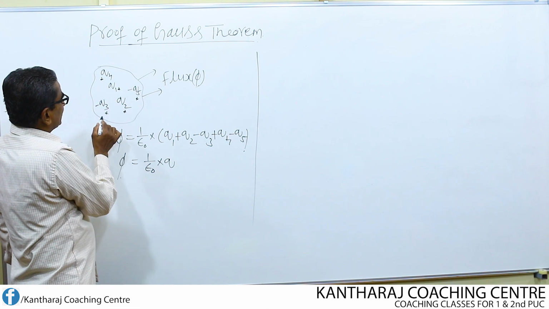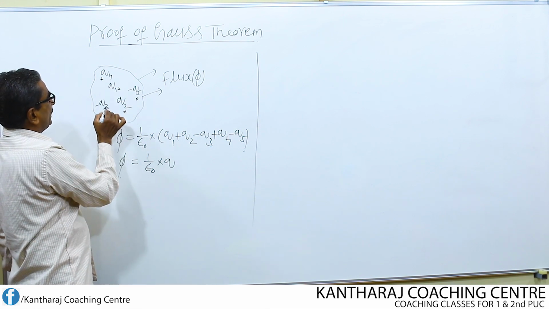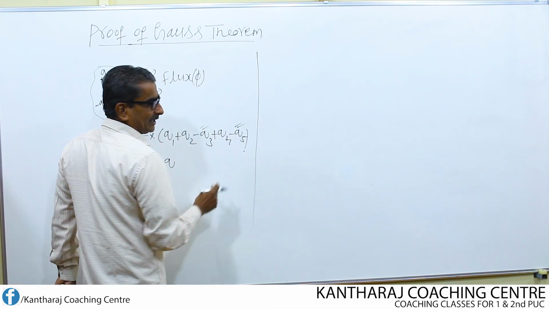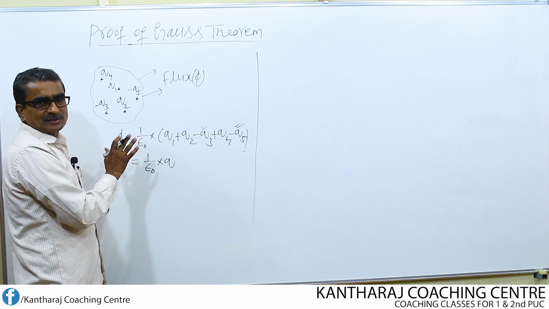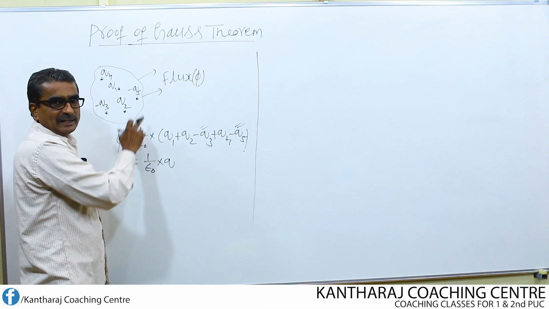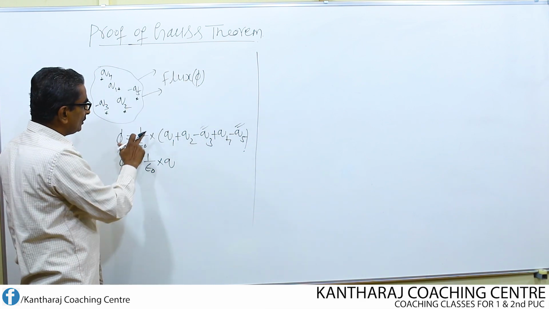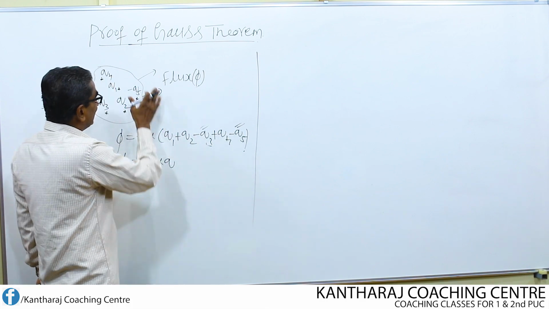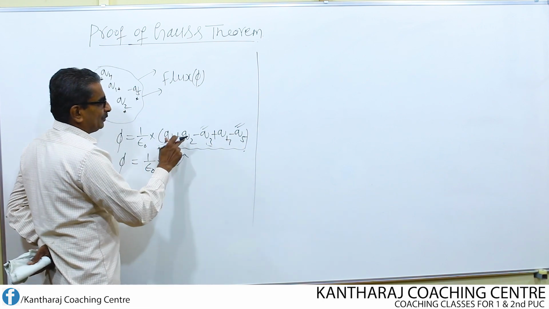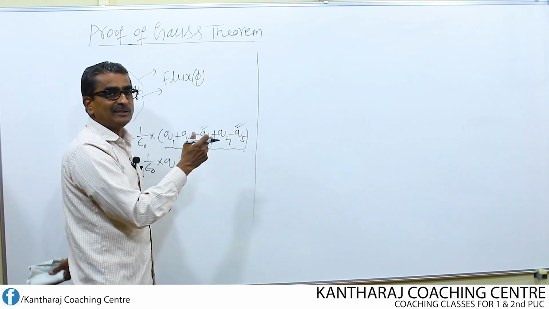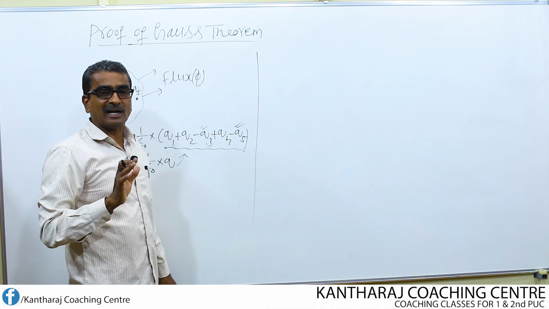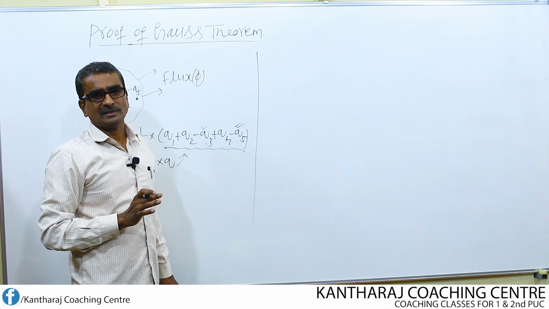So, I have taken here the charges Q1, Q2, Q3, Q4, Q5. A few charges are taken as negative, Q3 and Q5 I have taken negative, but whatever flux we totally get from all these charges, which is phi, should be equal, according to the statement of Gauss theorem, to 1 over epsilon times the total charge enclosed within the surface. And Q is equal to Q1 plus Q2 minus Q3 plus Q4 minus Q5 and so on. And this closed surface enclosing the charges is known as the Gaussian surface.